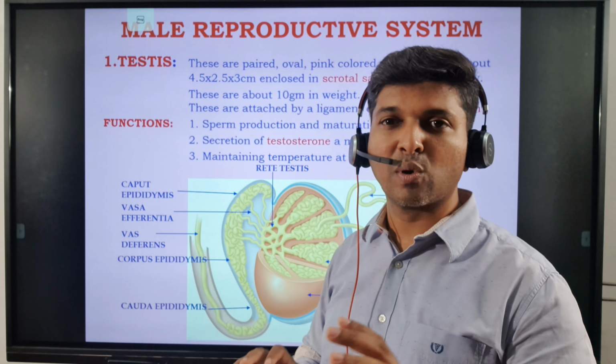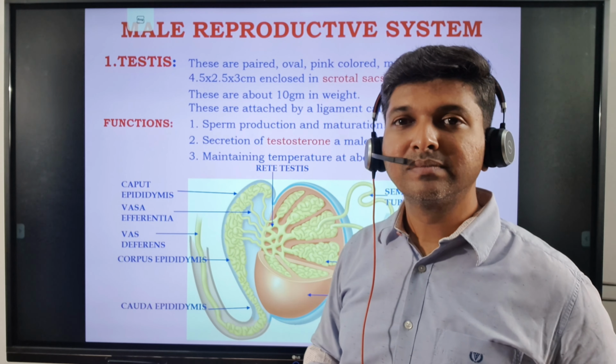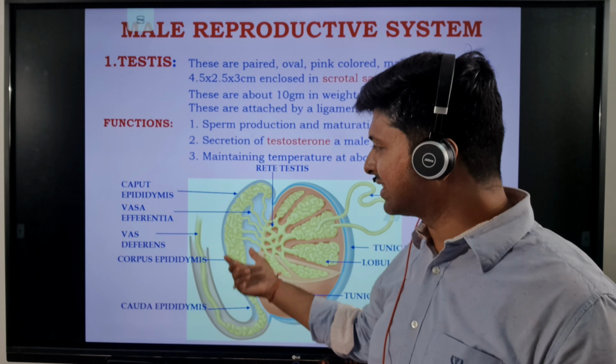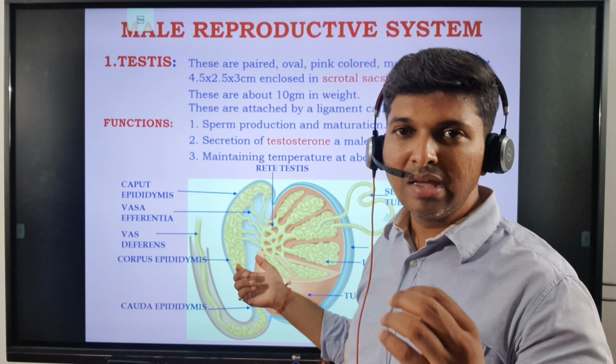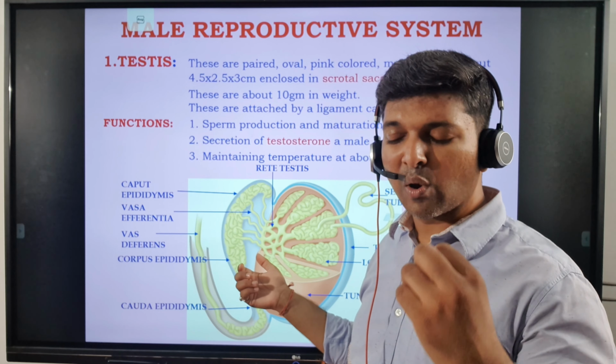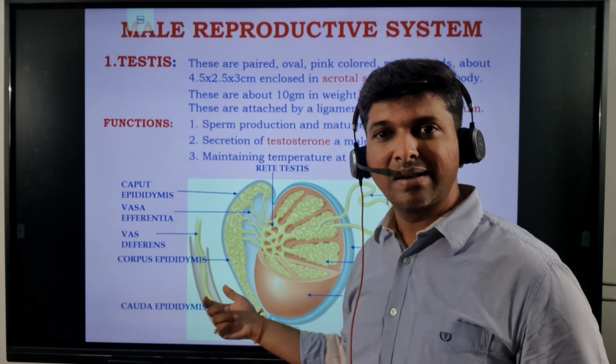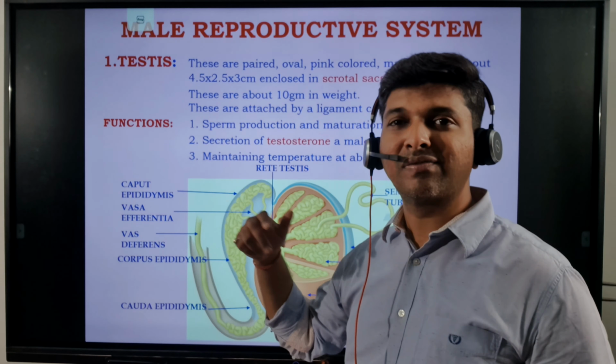Here the epididymis stores the sperms for a few days. You can say it is the storage of the sperms, and at the same time, during the storage, it is also maturing the sperms. So the sperms are being matured and stored in the epididymis. Whenever they are required, they will be ejaculated from the epididymis.